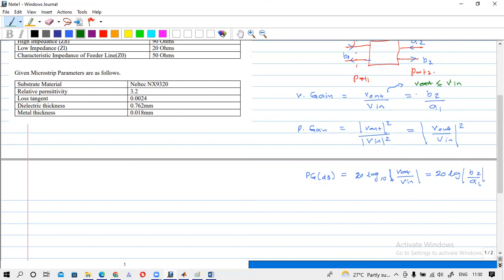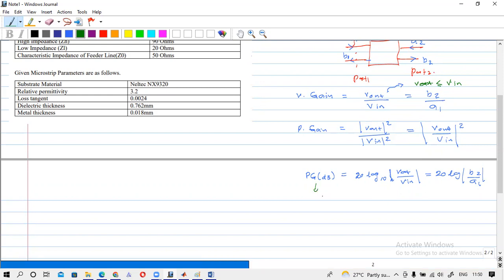So B2 will always be lower than A1, giving a fractional value, so this power gain will always be a negative value, lying from 0 to negative values. If there were amplification, the gain would be positive, because V out would be greater than V in.